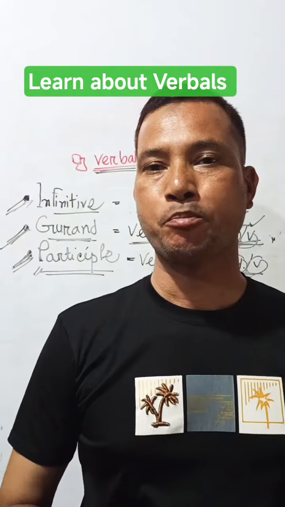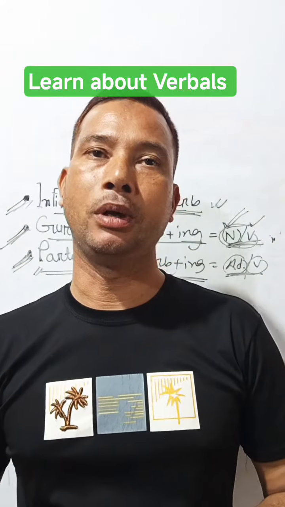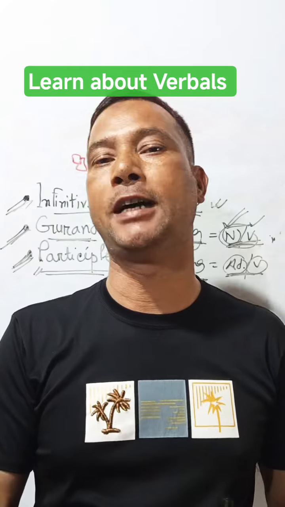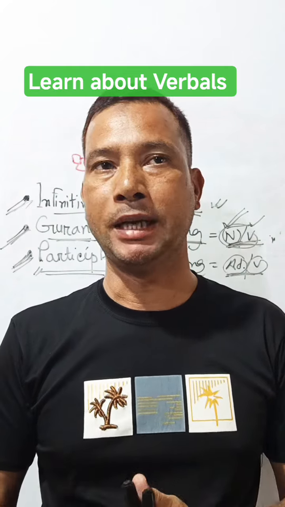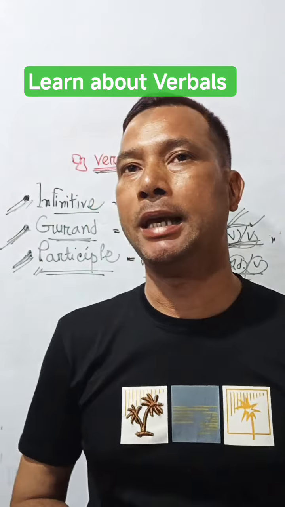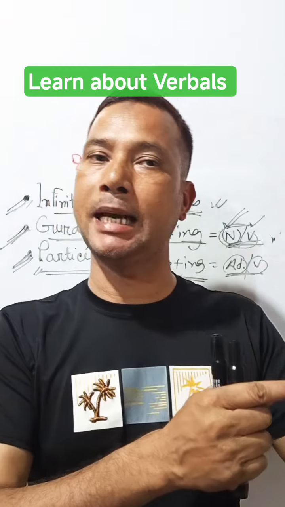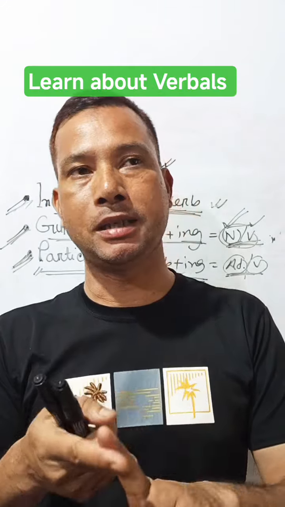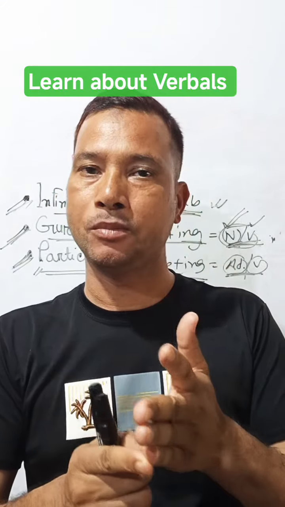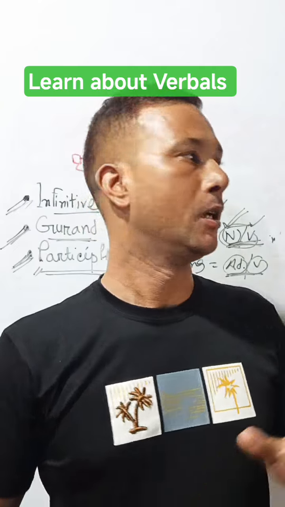So gerund, if a verb acts as noun and verb also, is called gerund, and its formation is verb plus ing. And participle is verb plus ing, and it acts as adjective and verb.